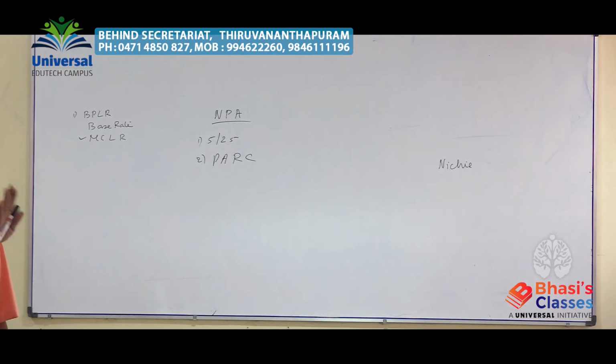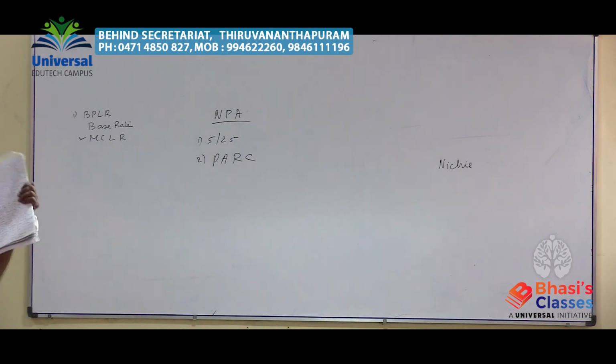5% of the total asset received by the private asset reconstruction company from the commercial bank is given in cash. 5% will be given. For the balance 95%, a receipt is given, a sealed receipt. So the commercial bank will get the 5% initial cash. Though it is a very small amount, the commercial bank will accept that 5% because they know already it is a loss amount.